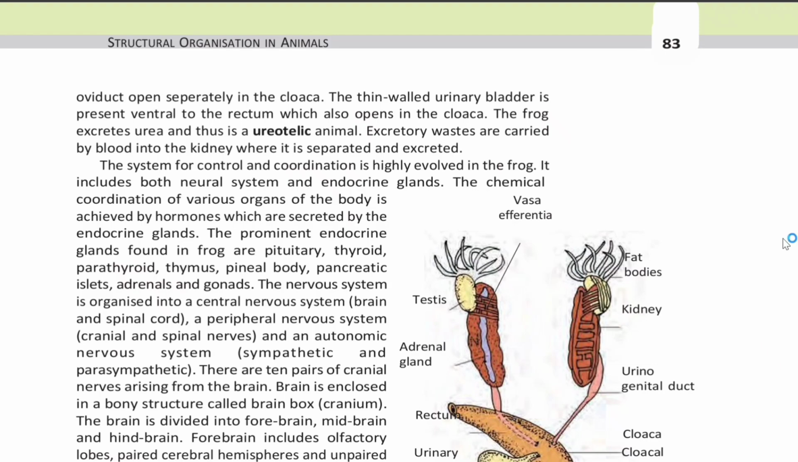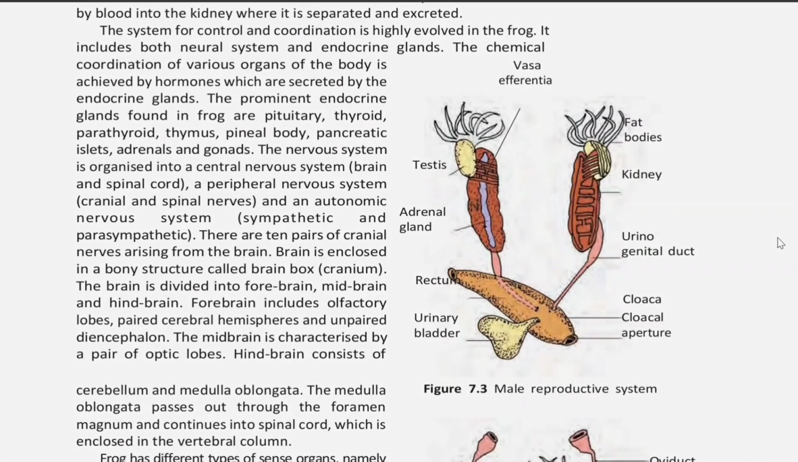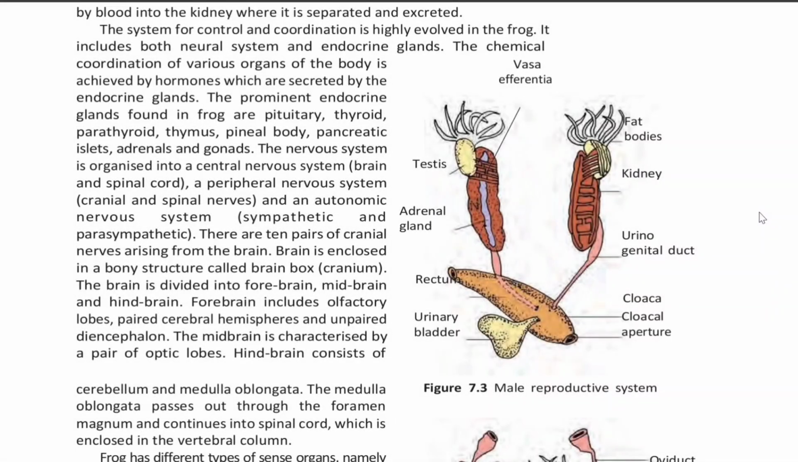The nervous system is organized into a central nervous system, that is brain and spinal cord, a peripheral nervous system, that is cranial and spinal nerves, and an autonomic nervous system, that is sympathetic and parasympathetic. There are 10 pairs of cranial nerves arising from the brain. Brain is enclosed in a bony structure called a brain box, that is cranium.